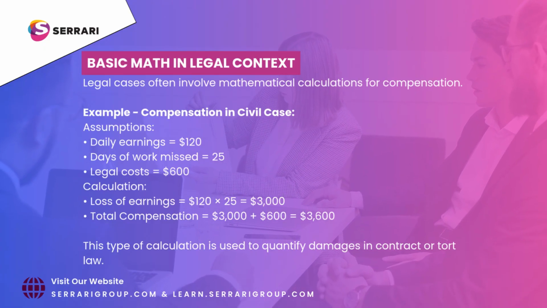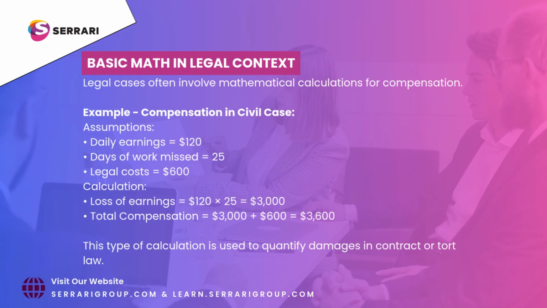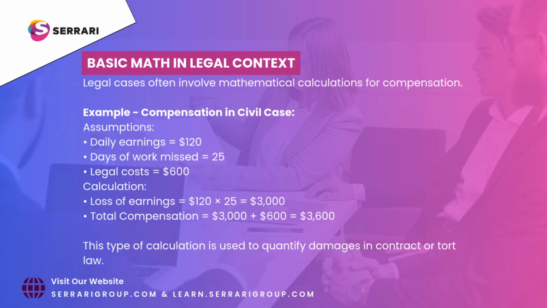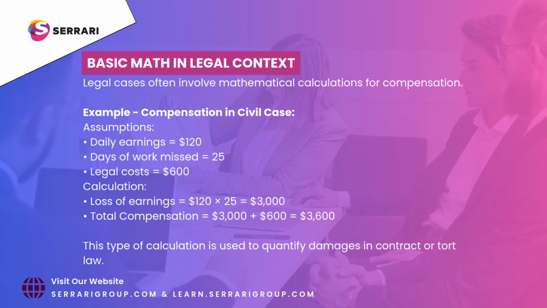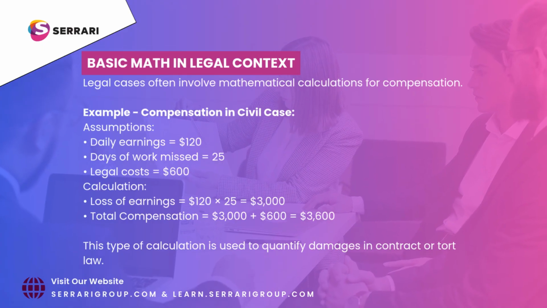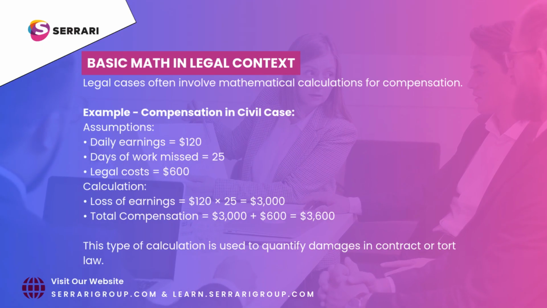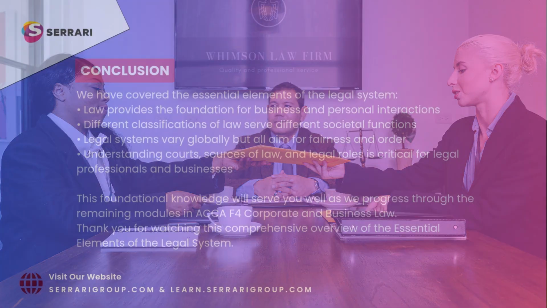Legal costs equals $600. Calculation. Loss of earnings equals $120 times 25 equals $3,000. Total compensation equals $3,000 plus $600 equals $3,600. This type of calculation is used to quantify damages in contract or tort law.